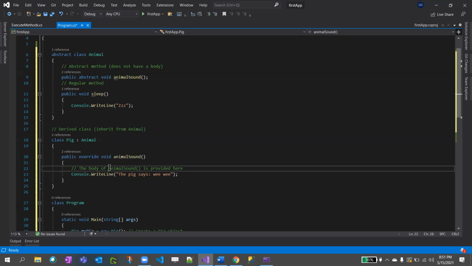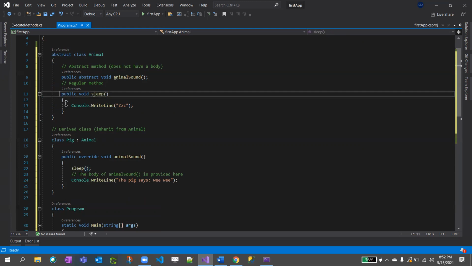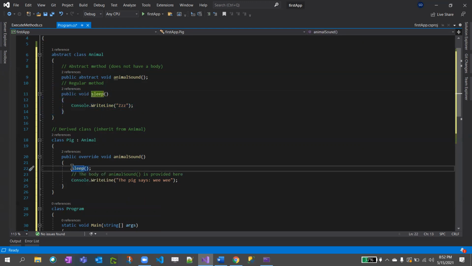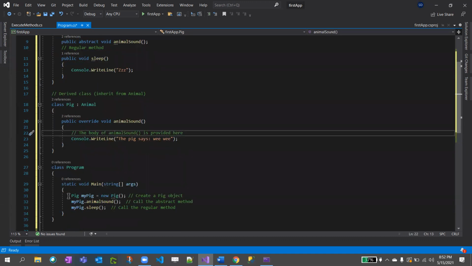You got it, right? And if you see, this pig also has access to sleep. Because this sleep method is already implemented in the base class, you just call it like this if you want to access that parent class. Now, in the public static void main, since we cannot instantiate an abstract class, we can directly go ahead and instantiate our child class.